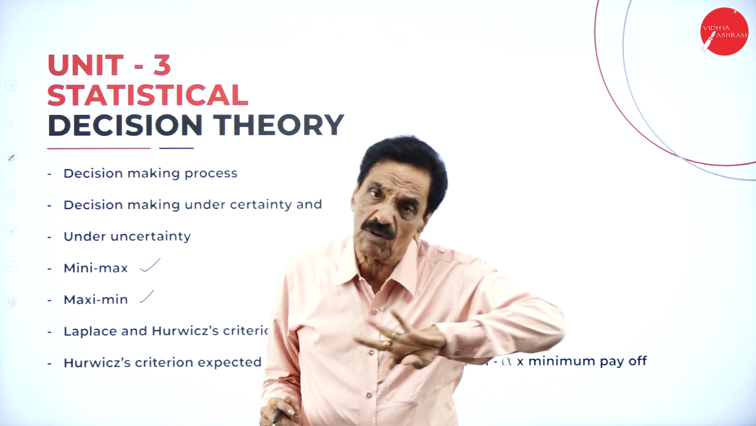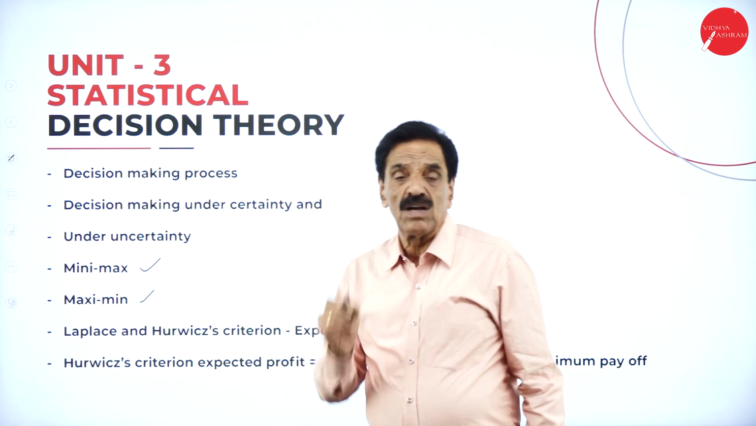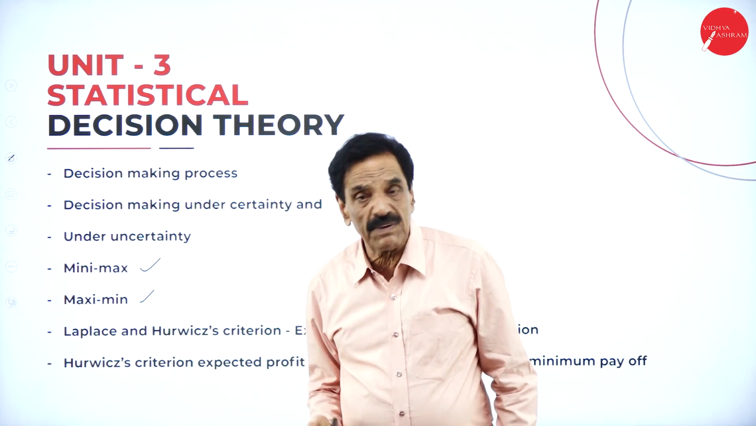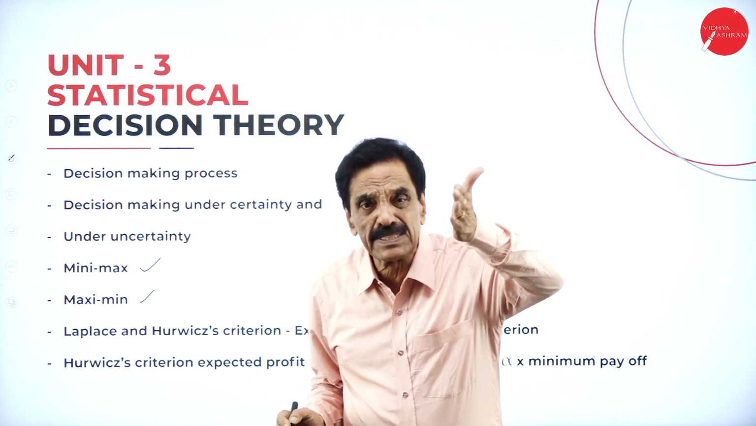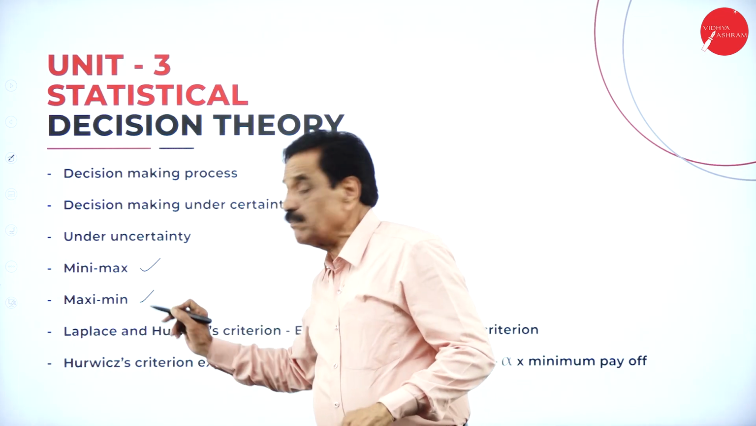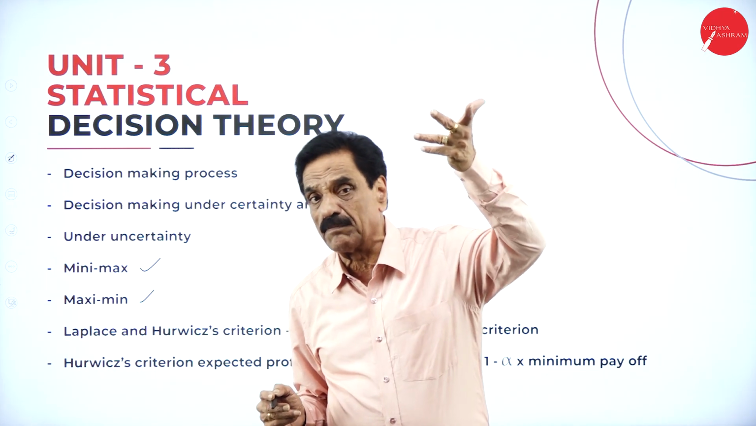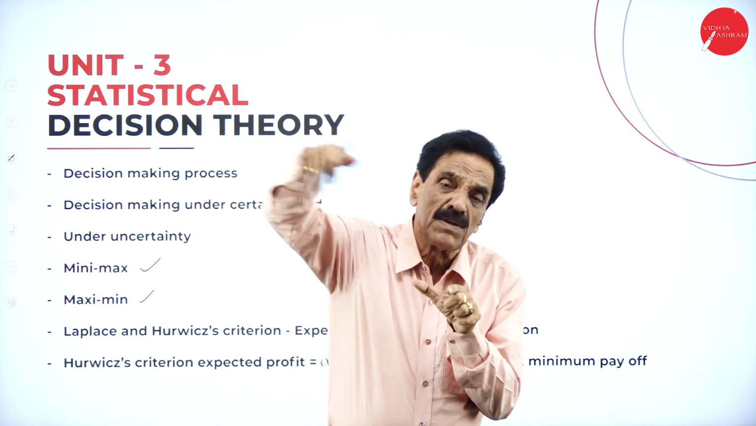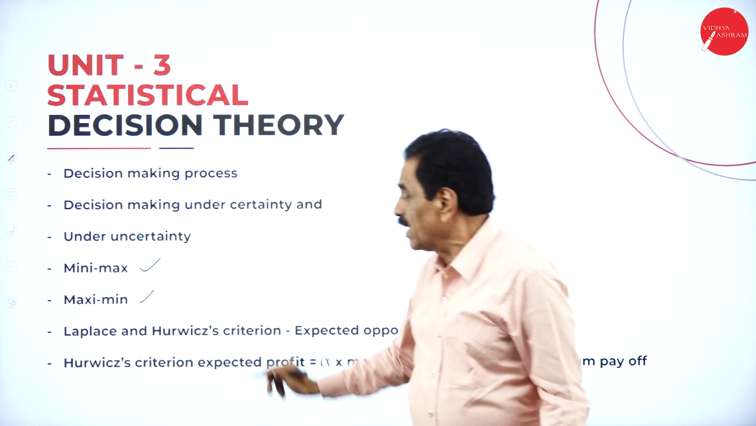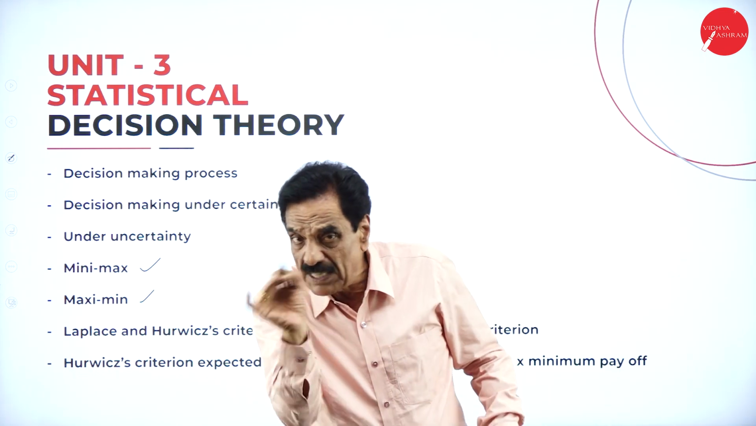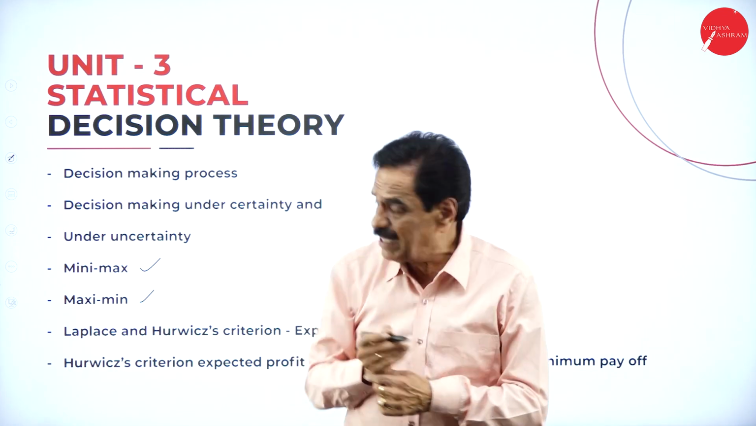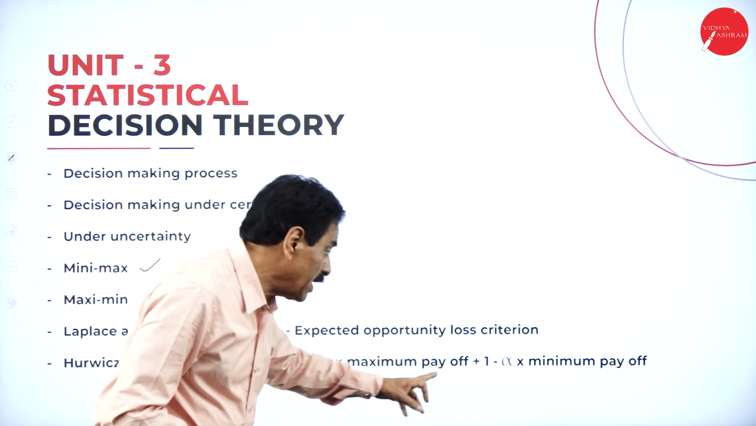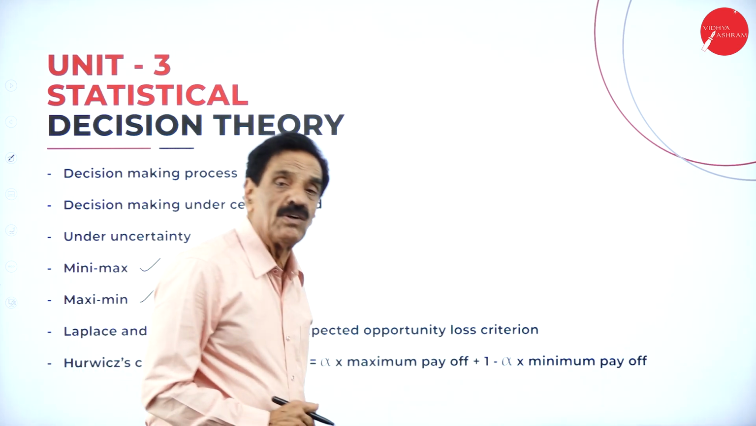In one problem, you have to go through the 4 alternatives. The 4 alternatives are: first minimax, second maximax, third Laplace, fourth Hurwitz. Among the maximums, the highest is the maximax; if A, B, C are there and A is highest, that is the maximax. If C is the lowest, that is the minimax. Laplace: all the 3 alternatives divided by 3, whichever is highest should be selected. Regarding the Hurwitz criteria, expected profit is alpha into maximum payoff plus 1 minus alpha into minimum payoff.